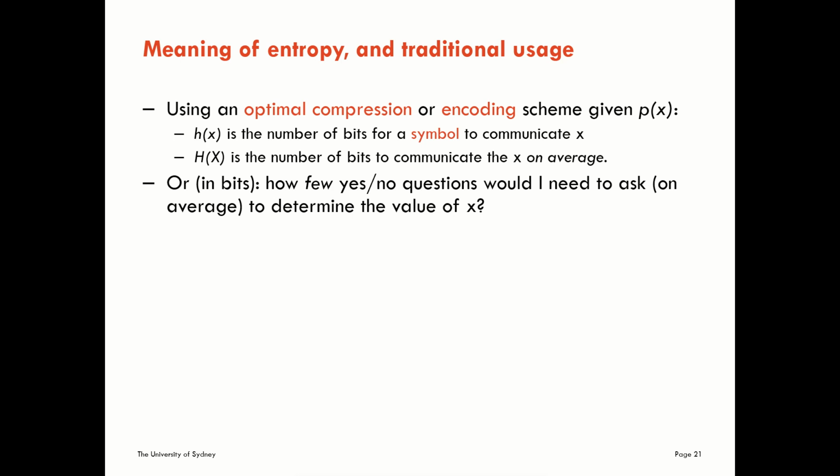Another way we can look at this is to think about how many, or how few rather, yes or no questions we need to ask on average to determine the value of a variable from the random draw. Okay, the entropy is telling us that, how many yes or no questions we will need on average. For a specific question, the Shannon information content will tell us our surprise at that answer. Okay, for a specific question or a specific value of x. But on average, the entropy is telling us how many yes or no questions we need to ask on average to determine the value of our variable.